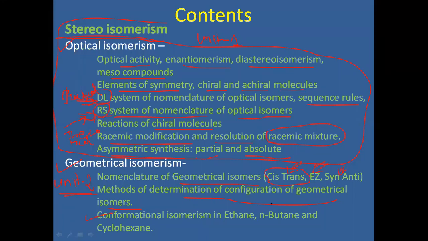Similarly, there are some other methods, like crystal lattice, solubility, dielectric constant, and dipole moment between two crystals. On that basis, you can separate the geometric isomers.